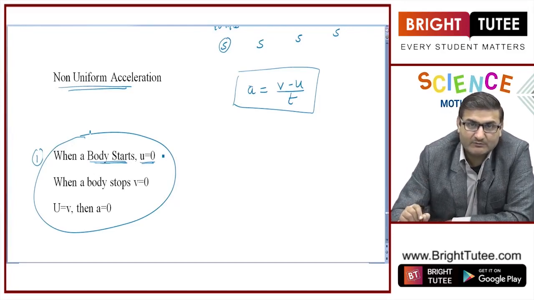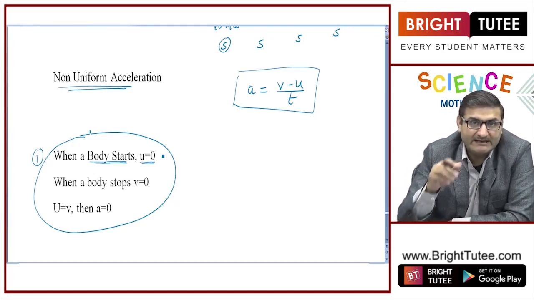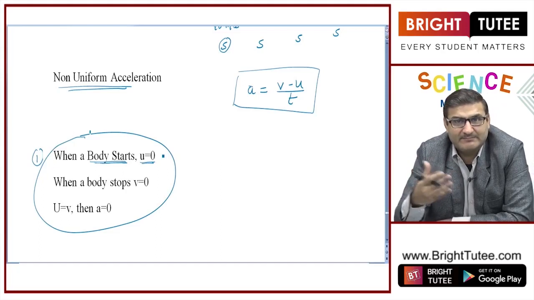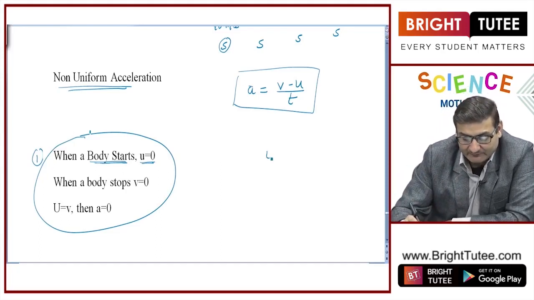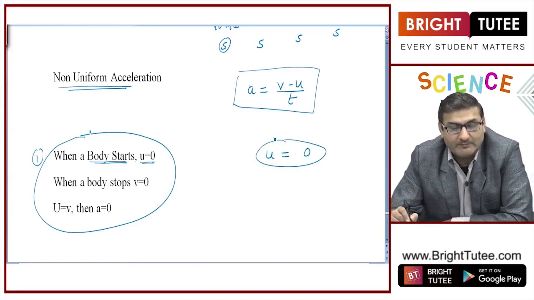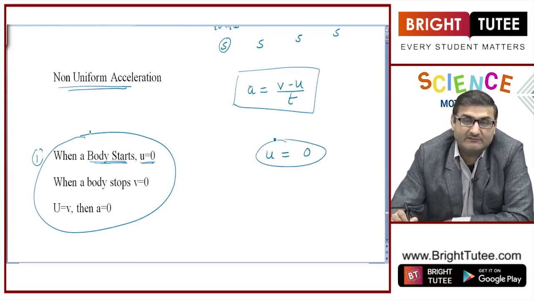So whenever in a question it is given that a body starts from rest or simply starts, that means it is understood that we have to take the value of u to be 0, that is the initial velocity is 0.